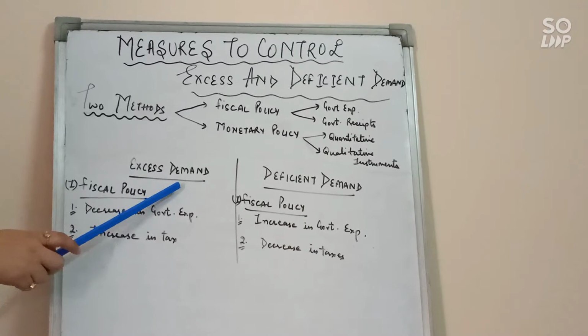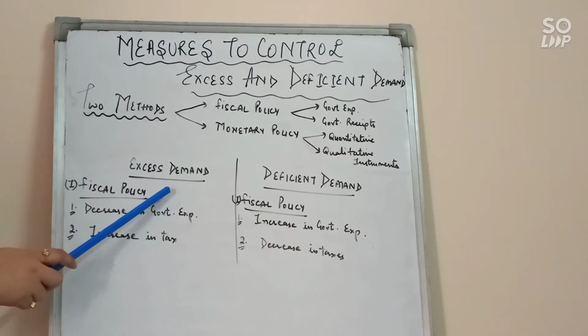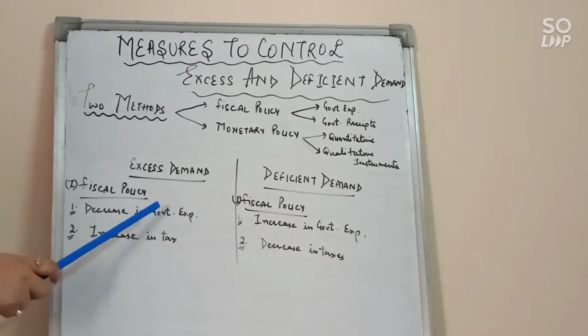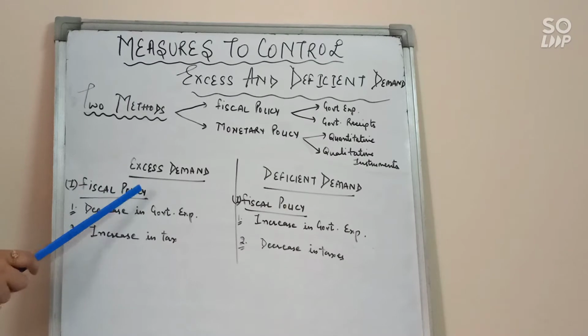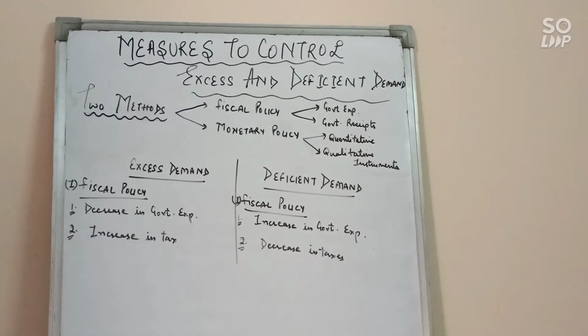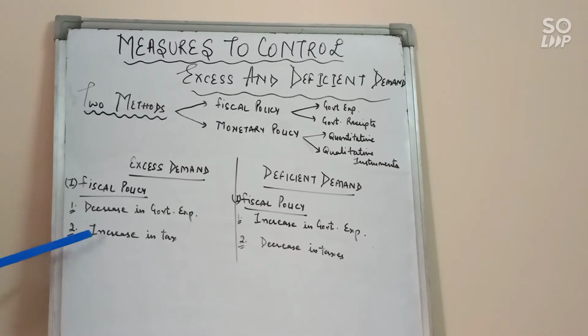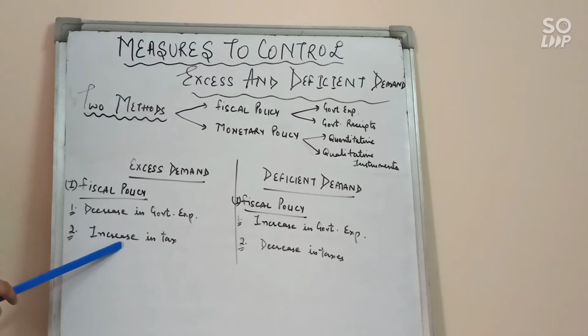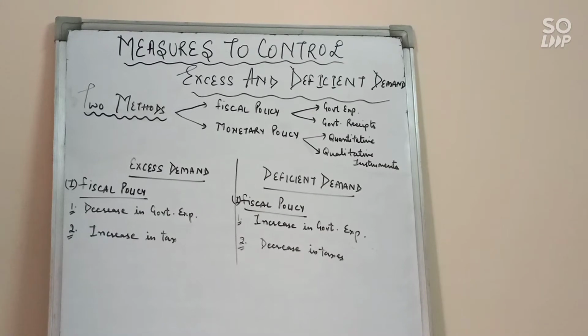If there is excess demand in the economy, government should control its expenditure to the maximum possible extent, and mainly the expenditure incurred on unproductive work, because it doesn't help in the growth of the country. So decrease in government expenditure will automatically decrease the level of aggregate demand in the economy. Second is increase in taxes. With the increase in taxes, government can control the problem of excess demand. Government can impose different kinds of tax on the public, and automatically the public will have less money to spend on goods and services. So automatically aggregate demand will decrease.